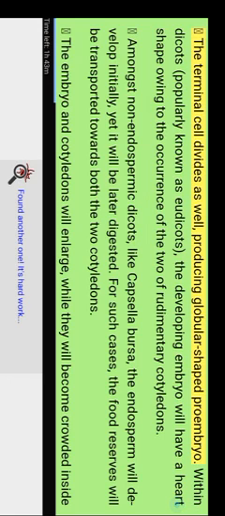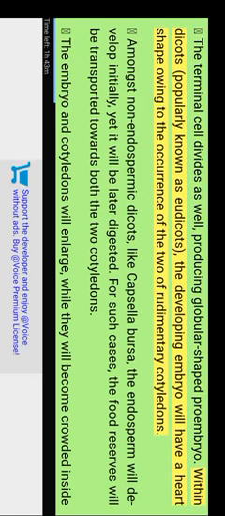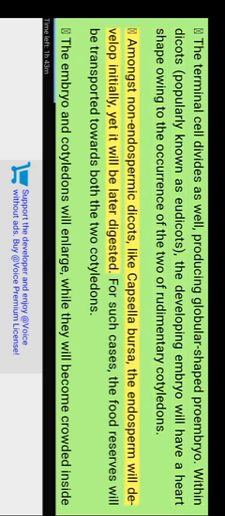The terminal cell divides as well, producing a globular-shaped proembryo. Within dicots, popularly known as eudicots, the developing embryo will have a heart shape owing to the two rudimentary cotyledons. Amongst non-endospermic dicots, like Capsella bursa-pastoris, the endosperm will develop initially, yet it will later be digested. In such cases, the food reserves will be transported to the two cotyledons.